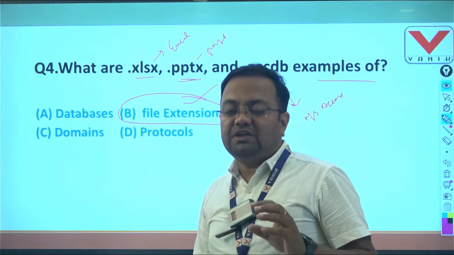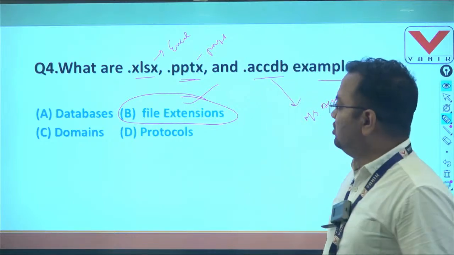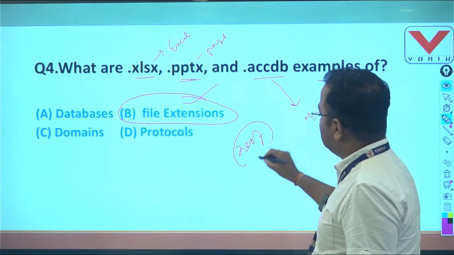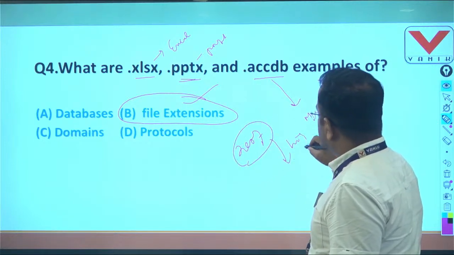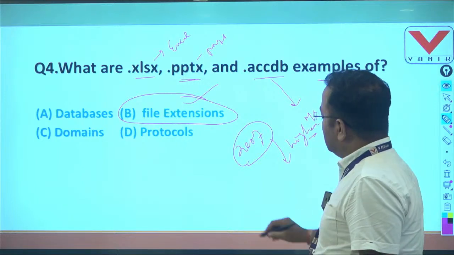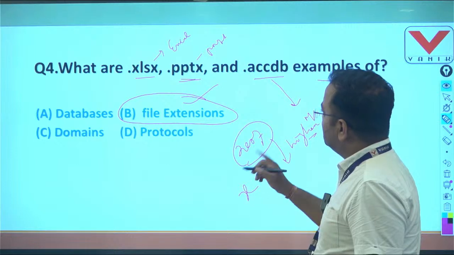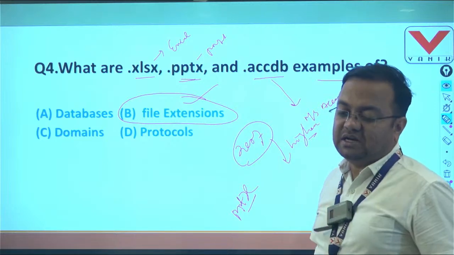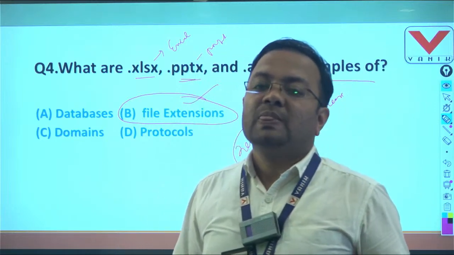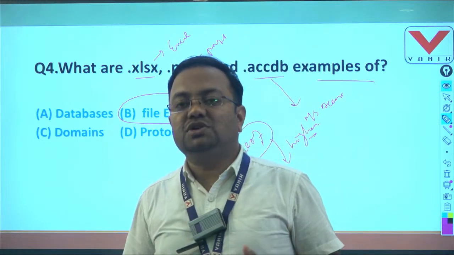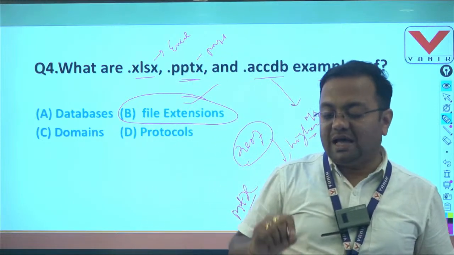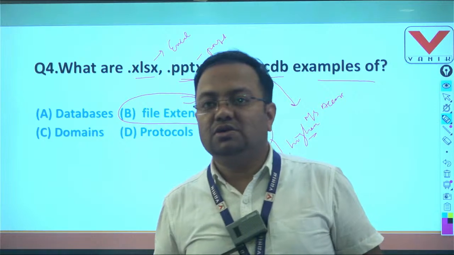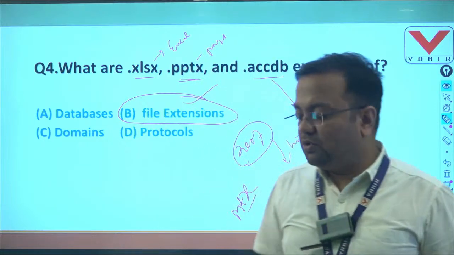Students remember that if the file extension is given, whether the version is given or not, the version is specifically 2007 and higher. If the question mentions 2007 and higher, there will be another letter X associated with the extension, like PPT is the extension of PowerPoint, and another X will be there, X for extended. It means in a higher version, extra files, extra documents, extra features are associated with the new version. That's why another X is added, like DOCX, PPTX, XLSX. Clear about that? So question number 4 answer is B.